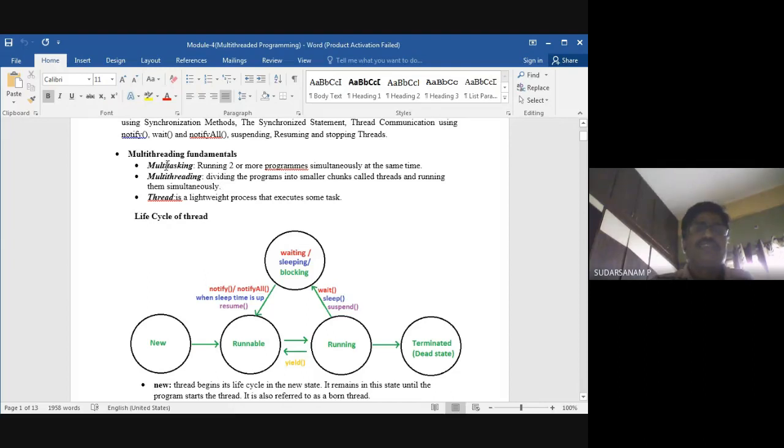So multi-threading fundamentals is nothing but one is called multitasking, another one is called multi-threading.